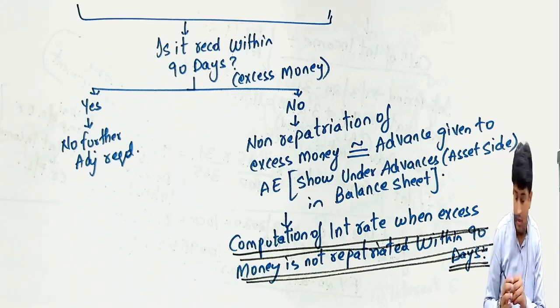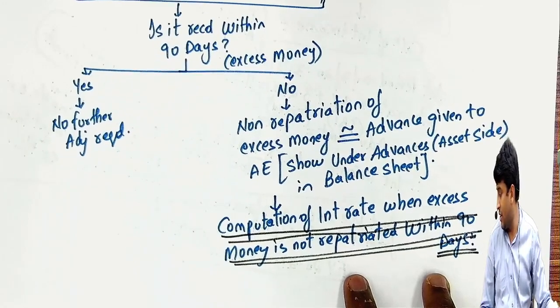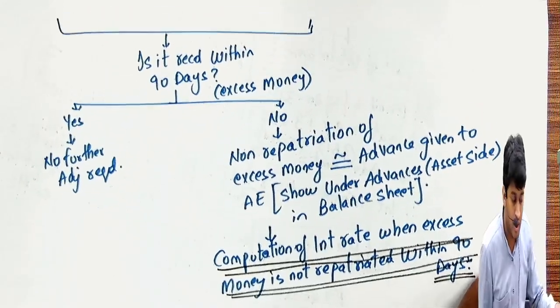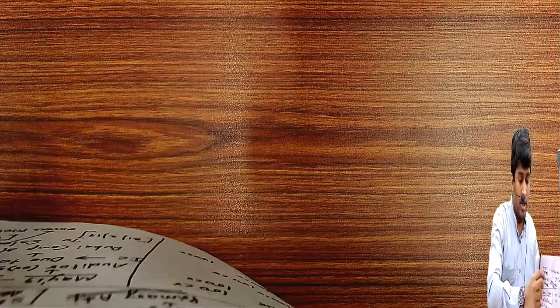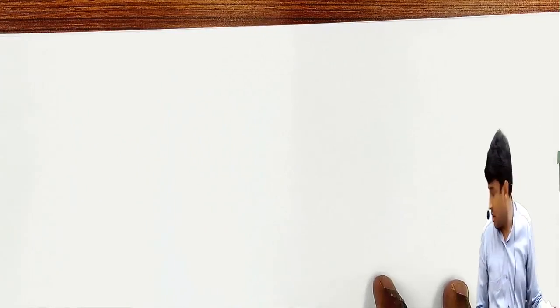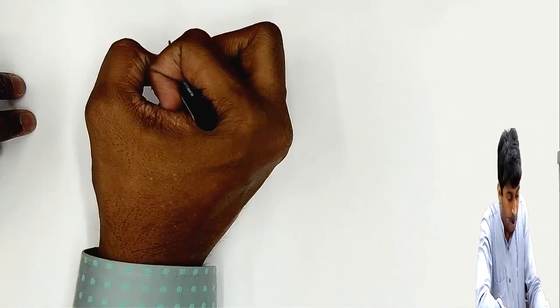Okay. Computation of interest rate when excess money is not repaid within 90 days. What is the interest rate? We have to understand. Now listen. You're continuing the chart. You wrote computation of interest rate, right? Arrow mark down.